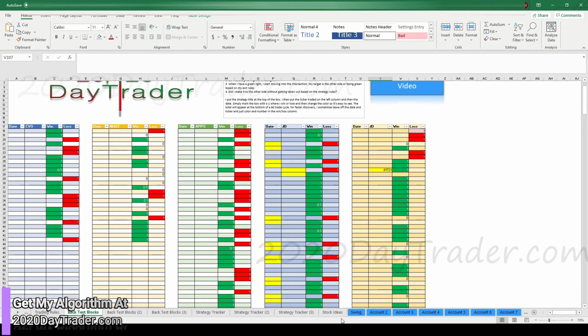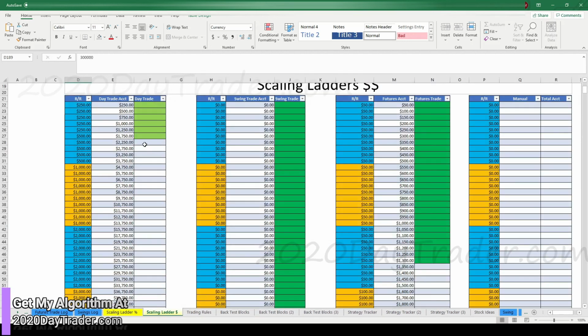Let's go look at the scaling ladder. Let's go back there and look at that real quick. Oh, wrong way. Scaling ladder. So, we're looking for 4 trades at 500. I'd hate to stay at 250 and have these 4 would have been 500, and we could have been already scaling into the $1,000 range, right?